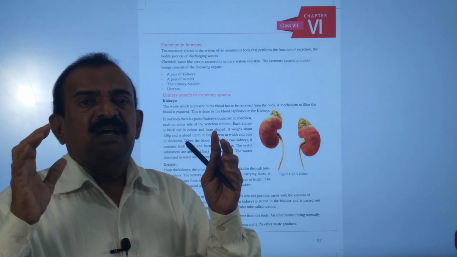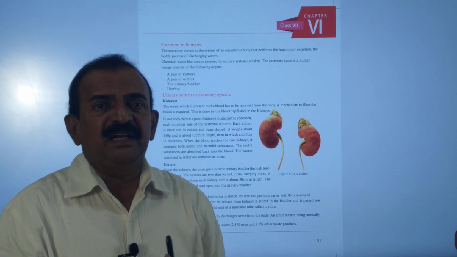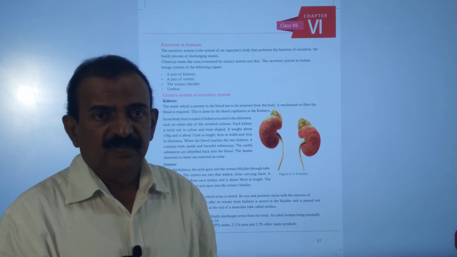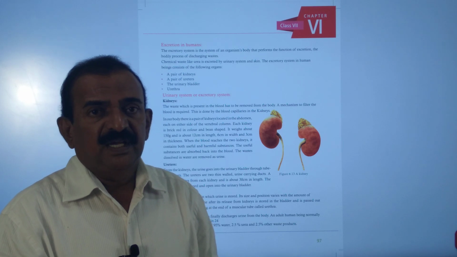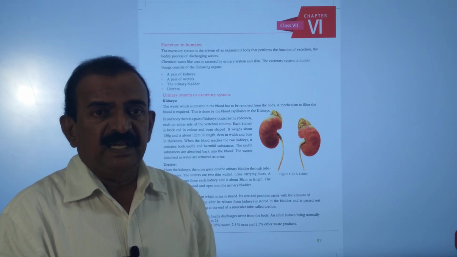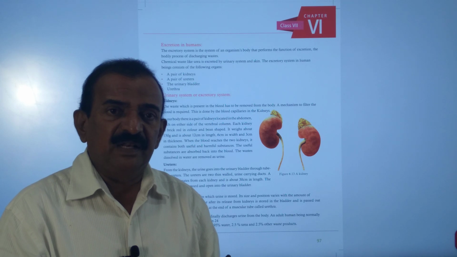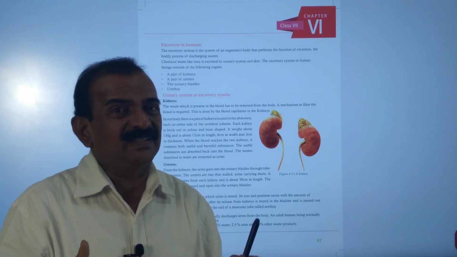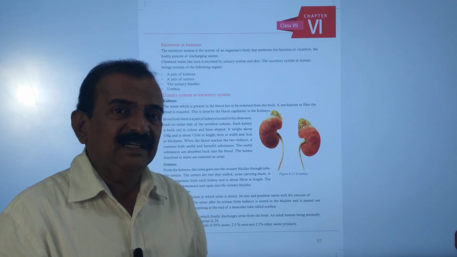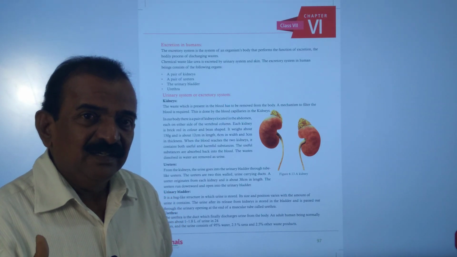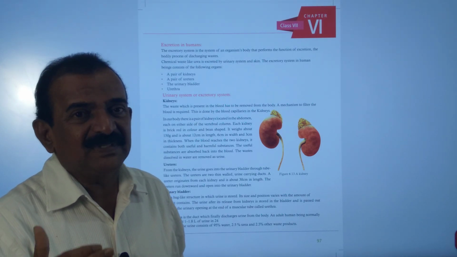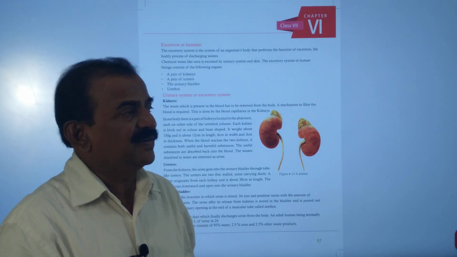Waste materials are produced during the digestion process, during the respiration process, and during several other life processes that take place in a living organism, and those wastes are eliminated through what? Certain types of systems are present in different living organisms.